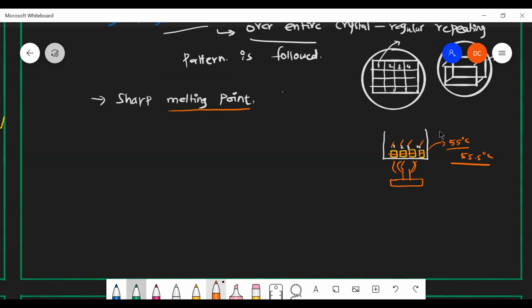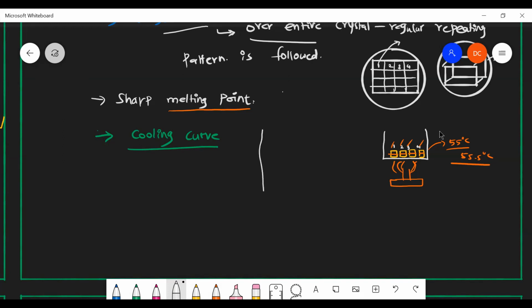And the next thing you should know is a cooling curve. What do you mean by cooling curve? A cooling curve is a graph of the cooling.